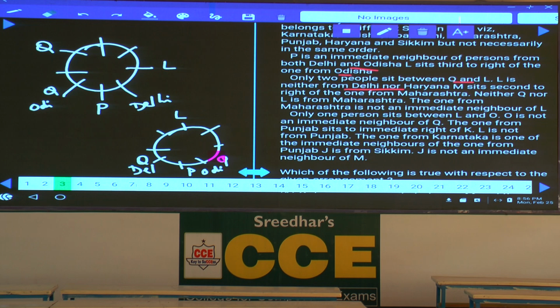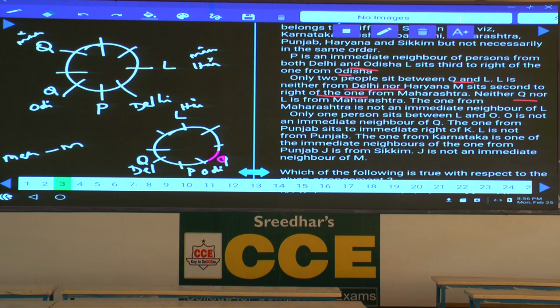Now, 2 people between L and Q, and at the same time, L is neither from Delhi nor Haryana. L cannot be from Haryana, and similarly here also, L cannot be from Haryana. And the next information, M sits second to the right of the person from Maharashtra. Now, if any person from Maharashtra is here, then M sits second to the right of the one from Maharashtra. Neither Q nor L is from Maharashtra. L is not from Maharashtra, and Q also is not from Maharashtra.